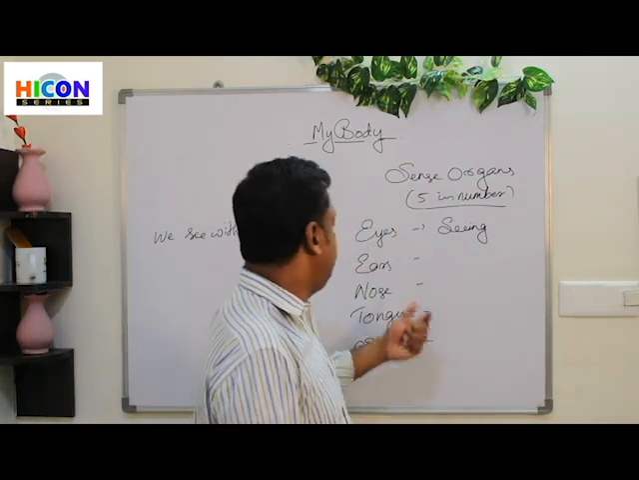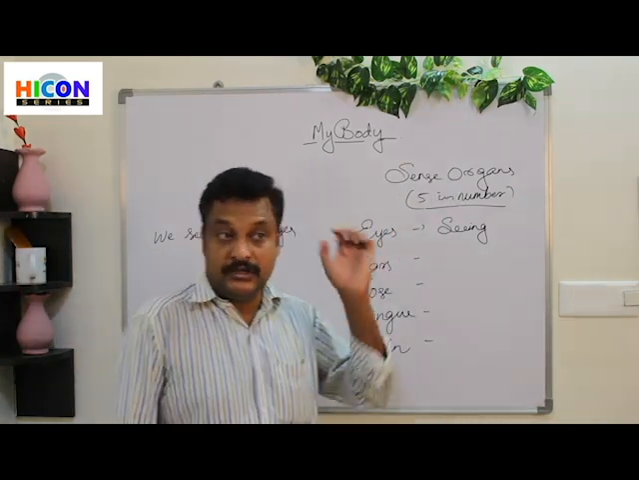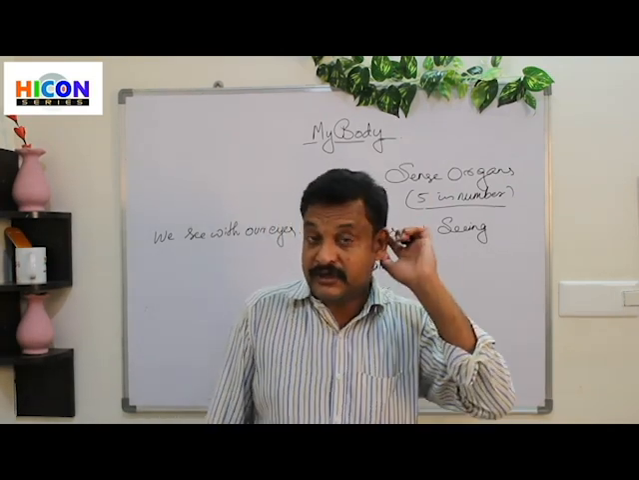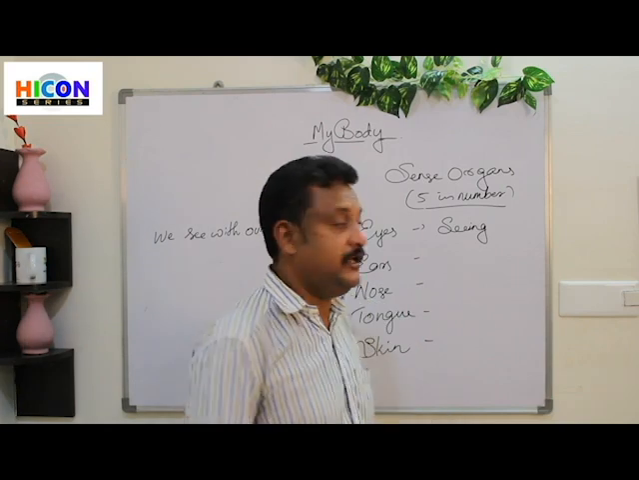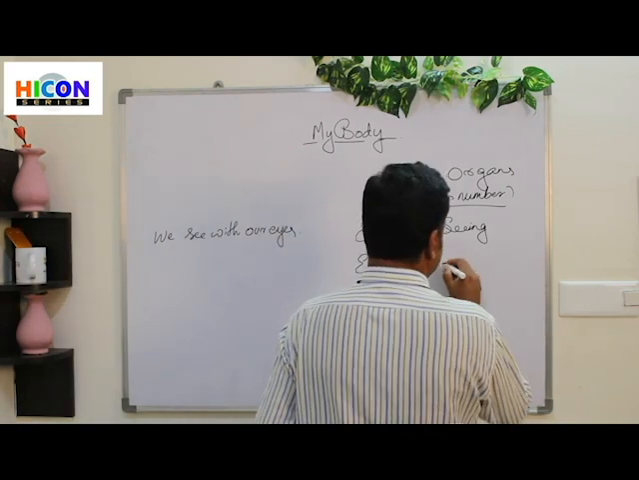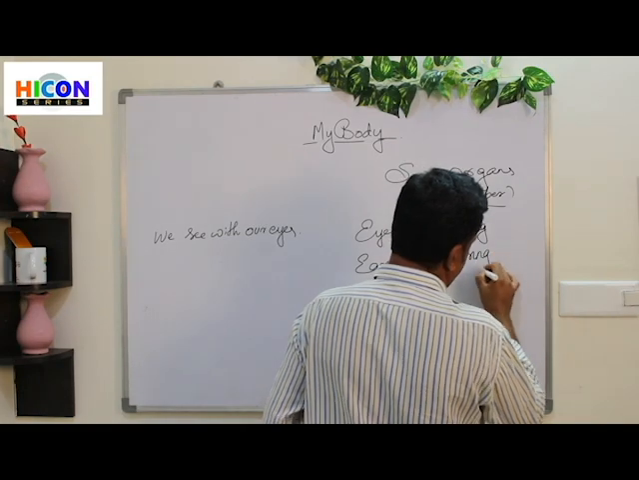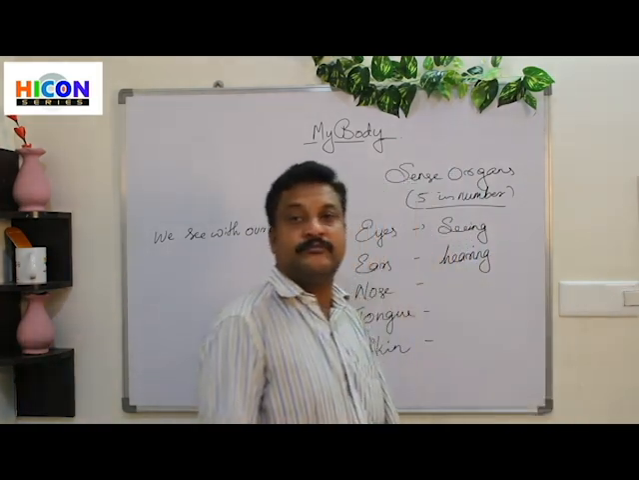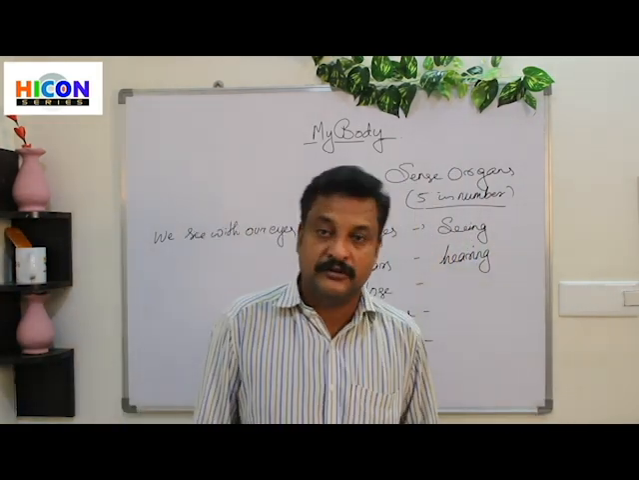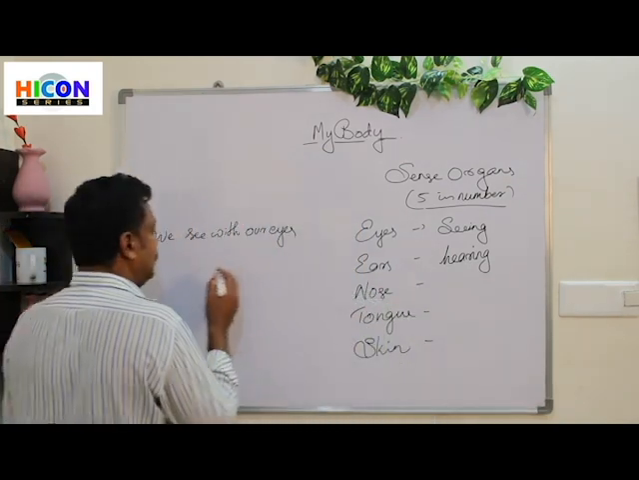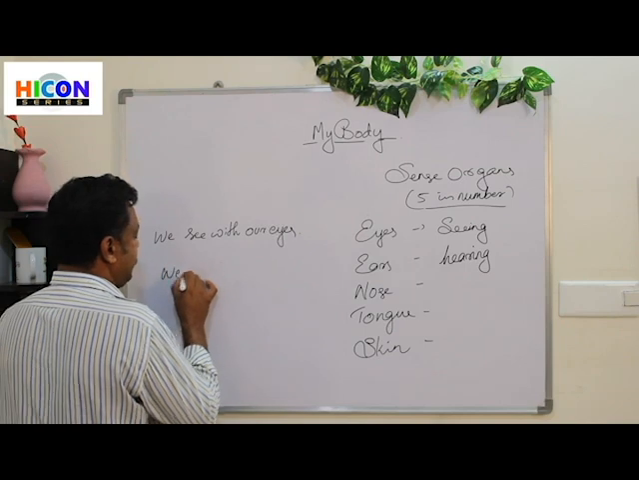Then the ears. What do we use our ears for? Yeah, to hear things. To hear different kinds of sounds. So ears are used for hearing. So we can say we hear with our ears.